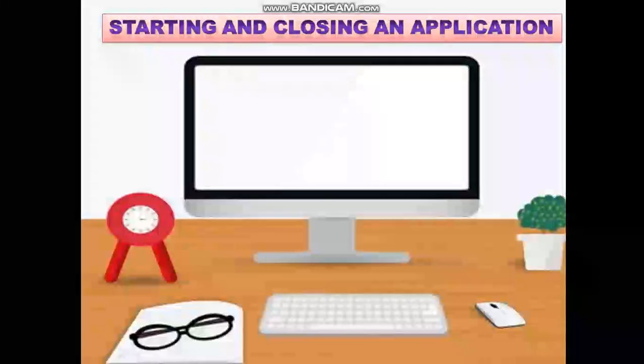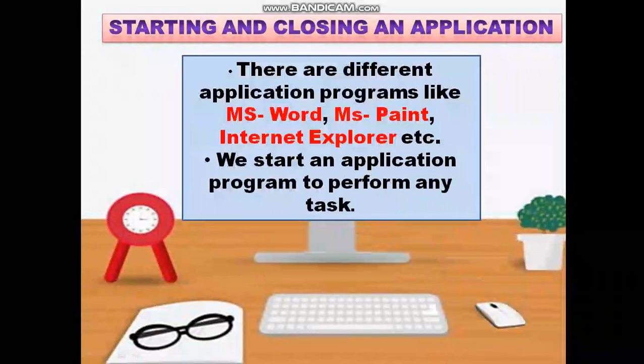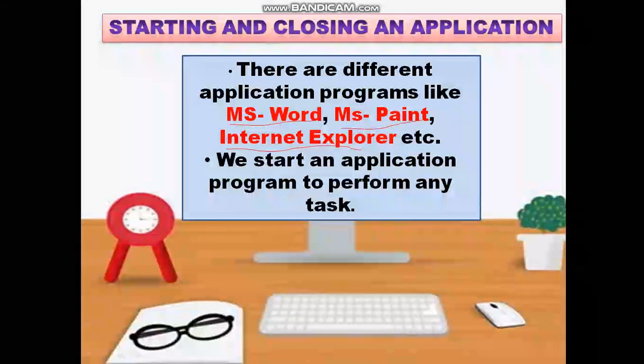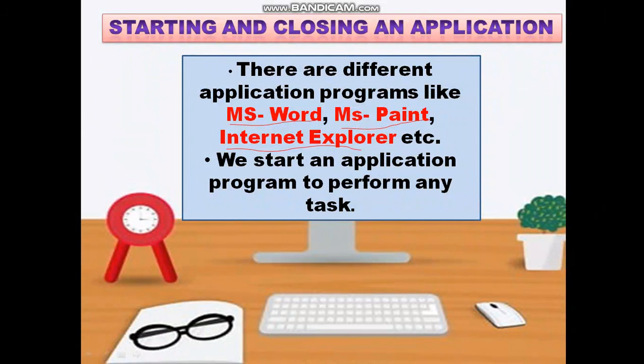Starting and closing an application. There are different application programs like MS Word, MS Paint, Internet Explorer, etc. So children, there are different application programs which we use for different work. Like MS Word you use for typing. Whenever you want to type something, you use MS Word.